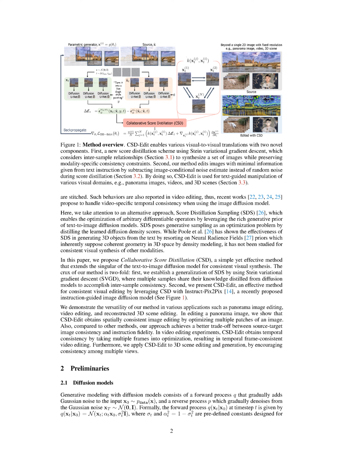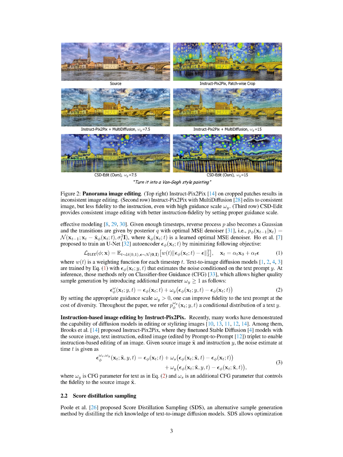With the passage of time, the reverse process also begins to behave like a Gaussian function. This transition is facilitated by a posterior function q, using an optimal mean square error, MSE, denoiser, which is denoted by the symbol phi. We then train a U-net autoencoder, represented by the symbol epsilon_phi, to minimize an objective function.